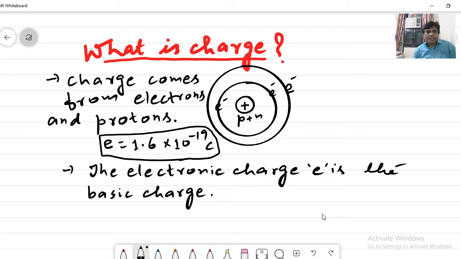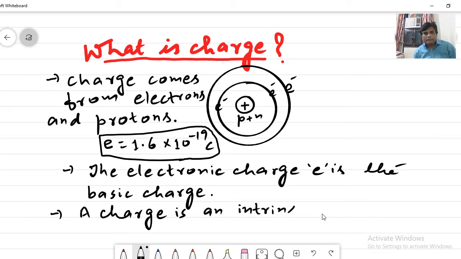So charge can be defined as an intrinsic property of matter. Intrinsic means internal property.